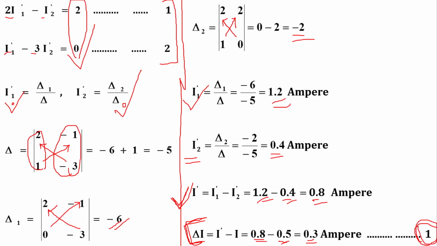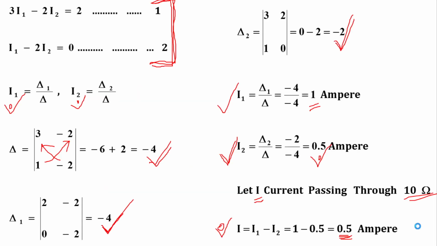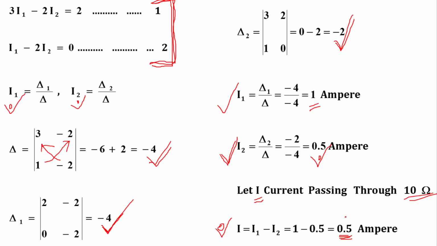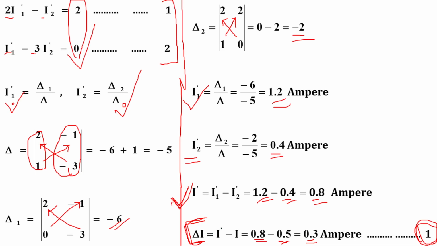So first of all we have found out the change in current for 10 ohm resistance. After that we have found out the change in current for 5 ohm resistance, and that difference is our first result for verification of compensation theorem.